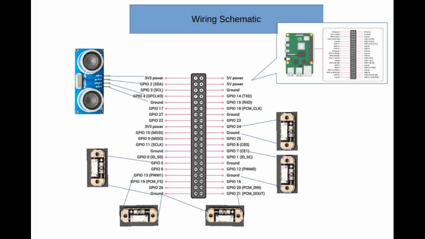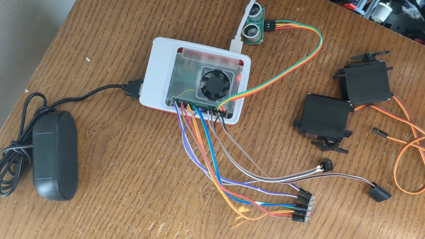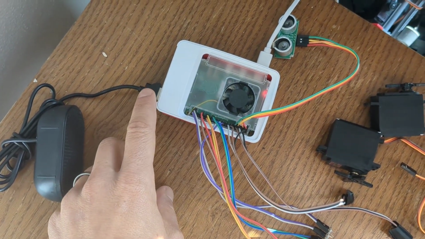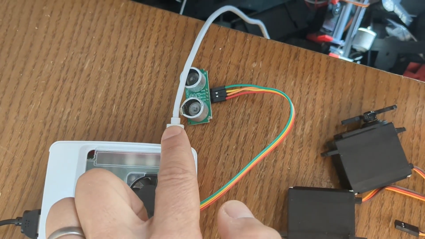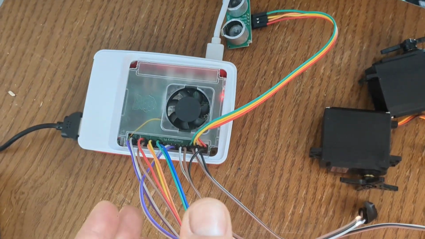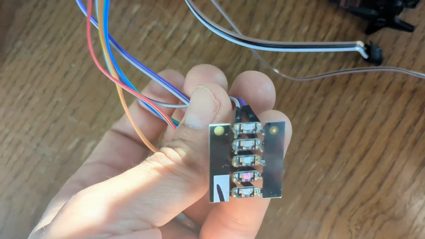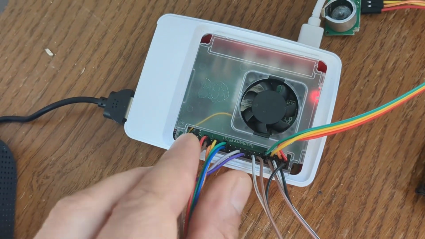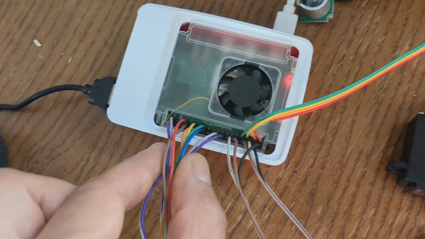And then here is a little tour of actually looking at that, all hooked up before it gets installed in the Ghost. Here's what things look like before they're installed in the Ghost head. Over here is a USB speaker, just plugged into the USB. This is a USB microphone right here on top. Over here is the power supply. And then the rest of this is all plugged into the GPIO pins here. So this hasn't even been broken out of the tabs here. You've got all of the LEDs, and they're plugged in down on this side, just between a GPIO pin and ground. And you can see those pins here.